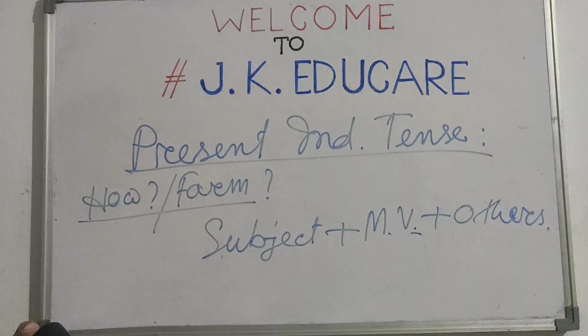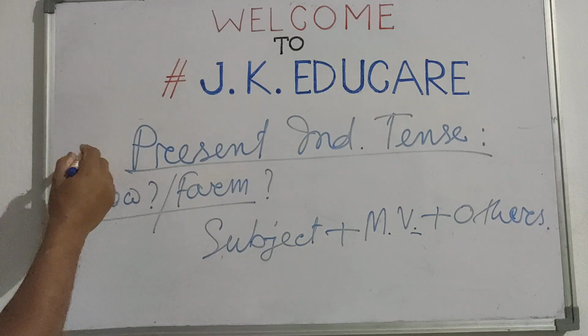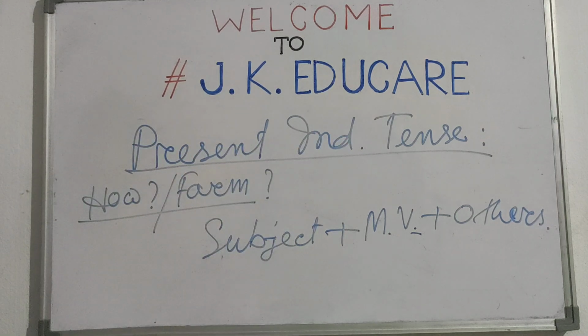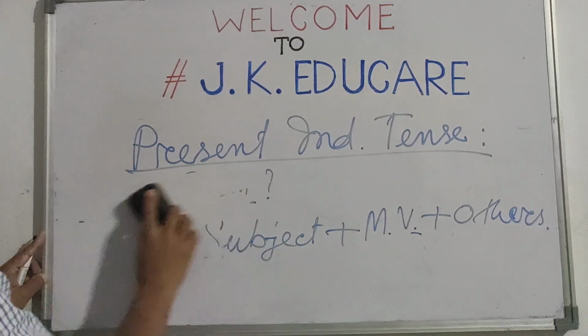That is why it is also called simple present tense. We can call it simple present tense or present indefinite tense, because it is very simple. This is the structure of present indefinite tense. Very simple. Subject plus main verb plus others.